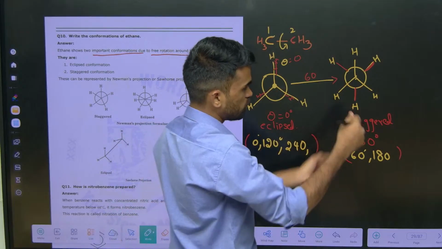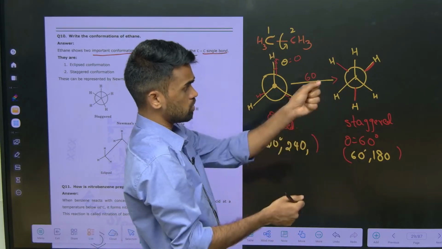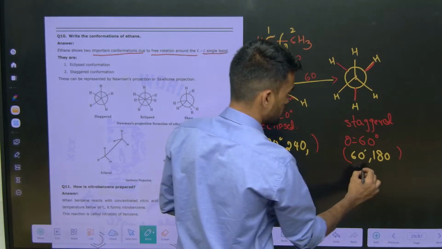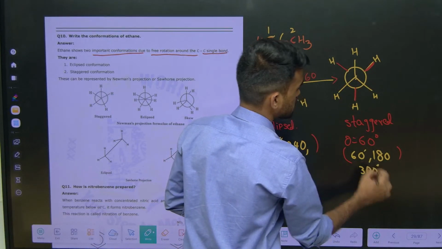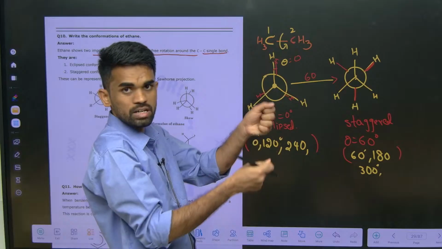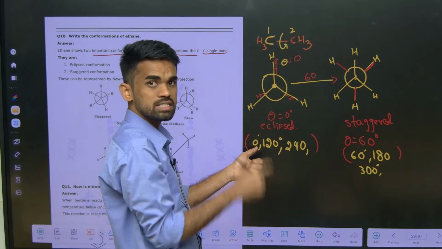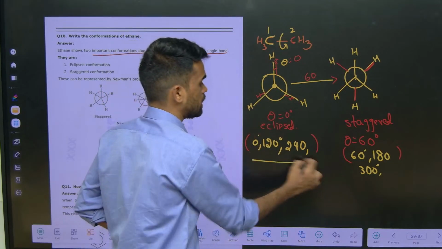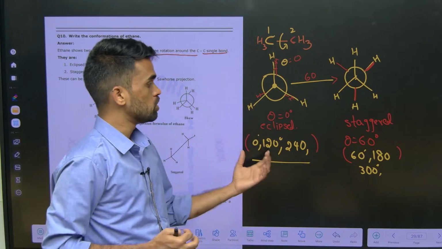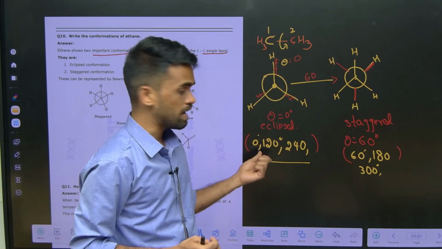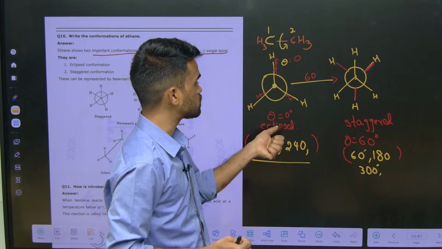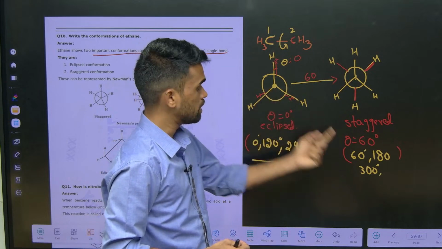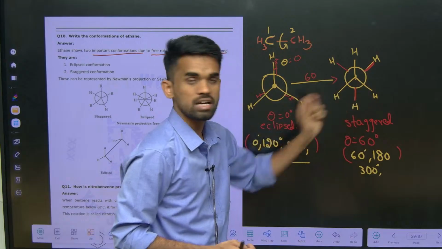Again if you rotate 60 degrees, you are going to get 300 degrees, that is staggered conformation. Again if you rotate 60 degrees, you get 360, which is nothing but 0 now, again it can be considered eclipsed. So these are the dihedral angles where you will get eclipsed conformation of ethane, and these are the angles where you will get staggered conformation of ethane.